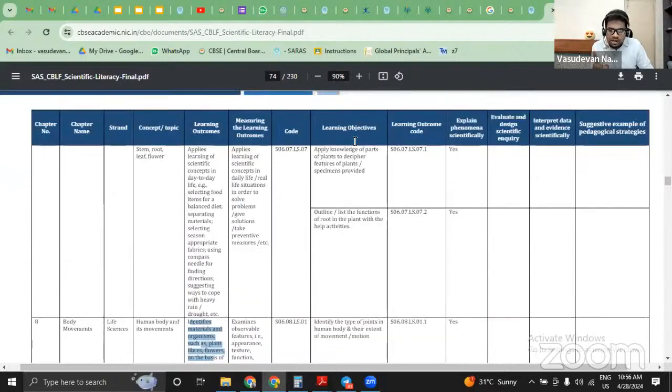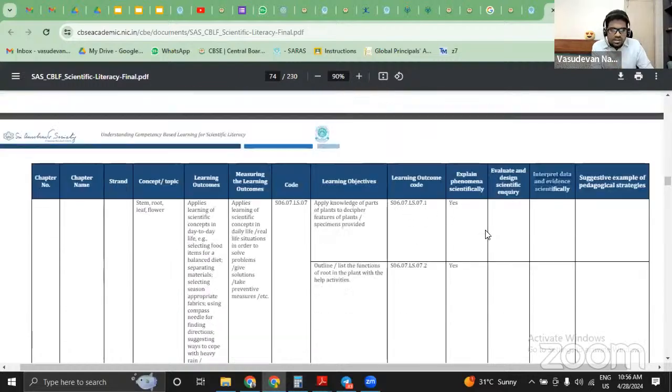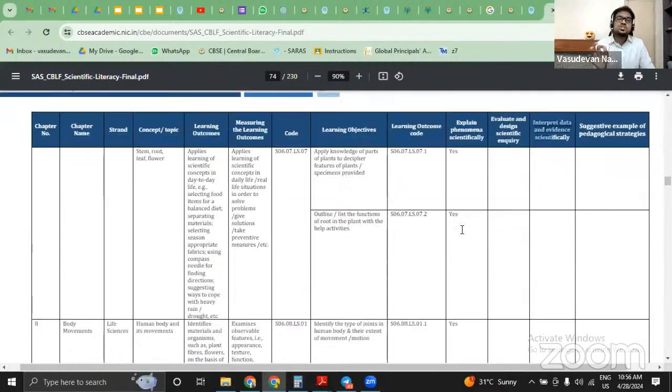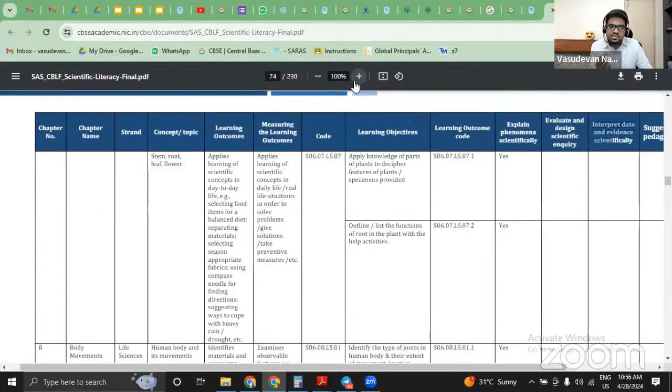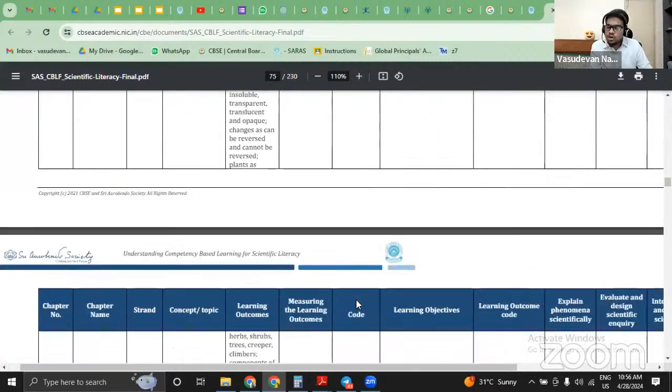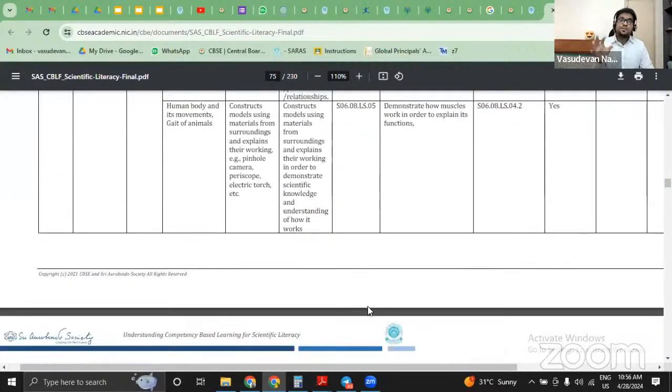There is something called learning objectives. After learning outcomes, learning objectives, and more importantly, explain, evaluate, and interpret. So what category of competency does this chapter or this learning objective fall under? To that level, CBSE has already worked on this particular document for every chapter, but it's only for science, maths, and reading literacy, English. The other subjects are still supposed to be worked on.